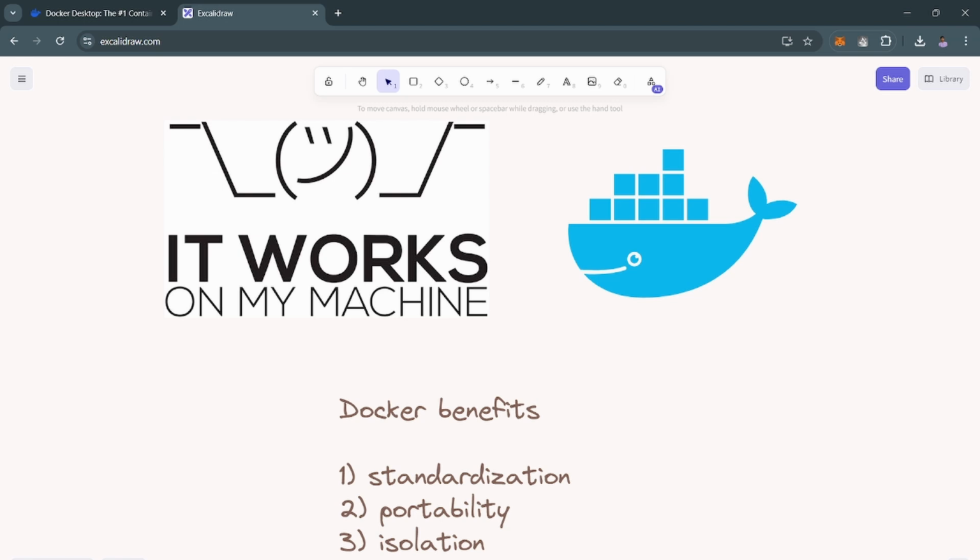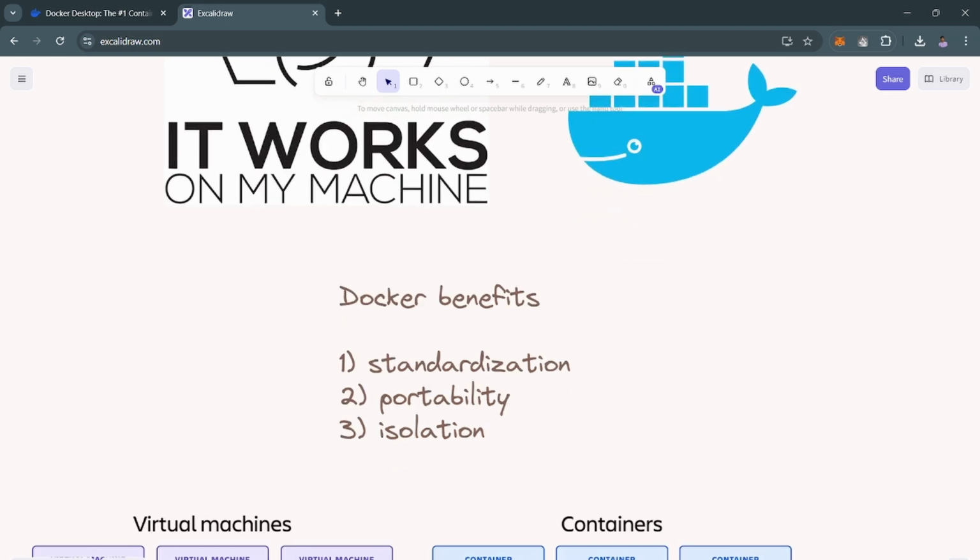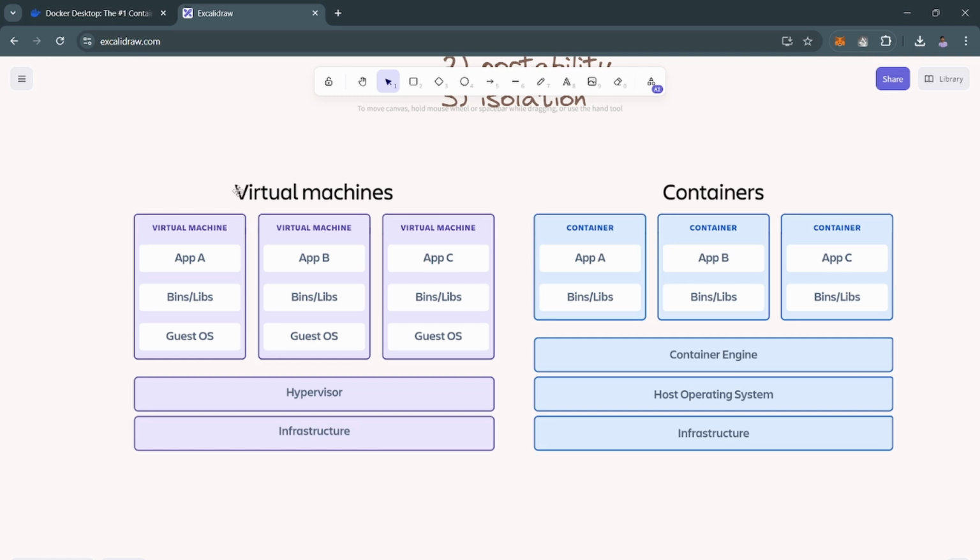So it sounds similar to a virtual machine, but there are differences between virtual machines and containers. So let's focus on the architecture. Here you can see this is the architecture of a virtual machine and this is the architecture of containers. If we look at the architecture of virtual machines, we can see that virtual machines virtualize the entire machine down to the hardware layer. On top of the infrastructure, there is a thing called a hypervisor, and the hypervisor is managing your multiple OSs. Here you can see guest OSs running, separated and isolated from each other.